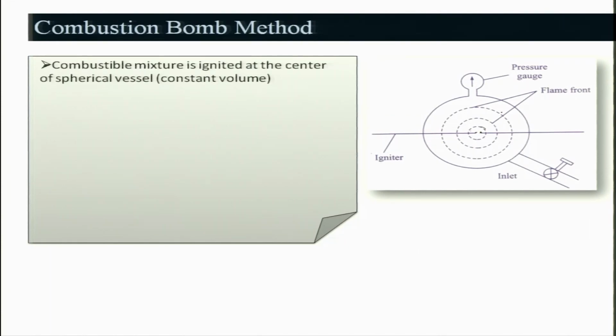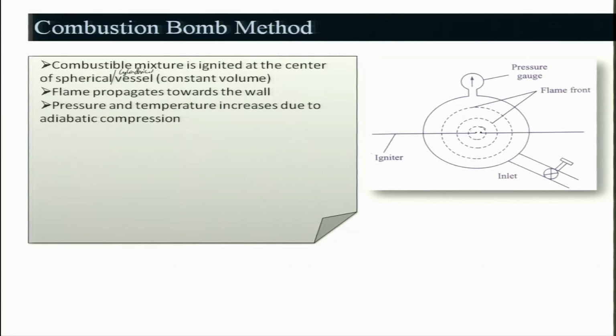So, as I told, the combustible mixture is ignited at the center of a spherical vessel, or a constant volume, or a cylindrical one, right, and the flame propagates toward the wall. Pressure and temperature increase due to adiabatic compression, because the hot gas at the center will be expanding, density being lower. So it will be compressing the gas toward the wall as the flame front moves.